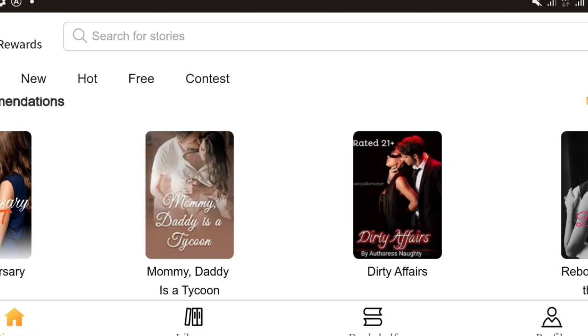For you to be able to operate this website, you are going to use your mobile phone, and you are going to make use of mobile phone sites and not desktop sites in your browser. If you use your desktop site, it is not going to work. So for you to open this app or website on your phone, you are going to make use of your mobile phone site in your browser.